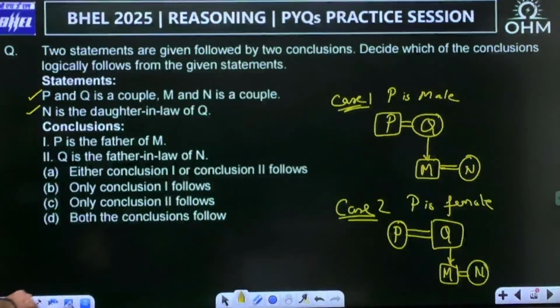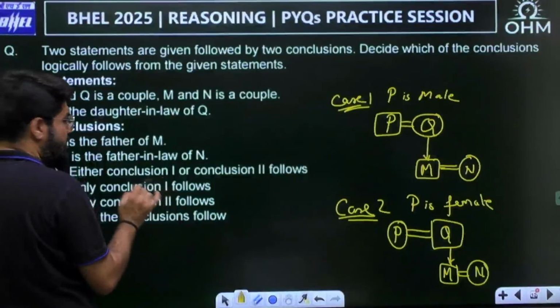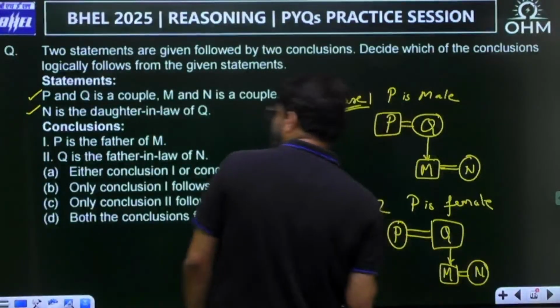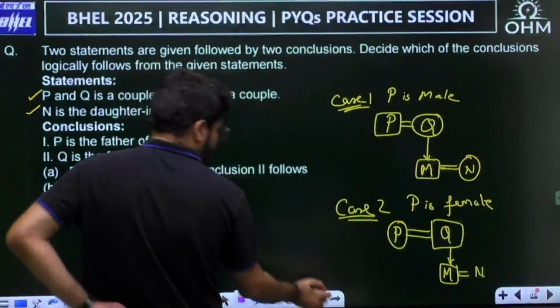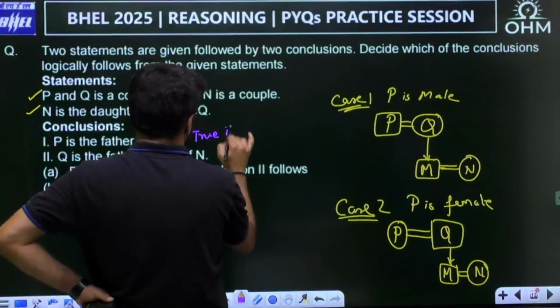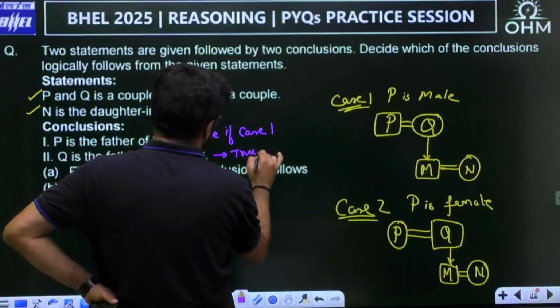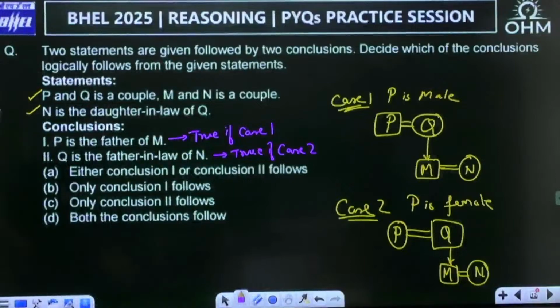Okay. Now, P is the father of M. Possible if it is case 1. Case number 2, Q is the father-in-law of N. Q becomes male. So, what can I say? The first is true if there is case 1, and the second will become true if there is case 2. Both cannot be true. And we cannot say any one confirmed true, either 1 or 2.